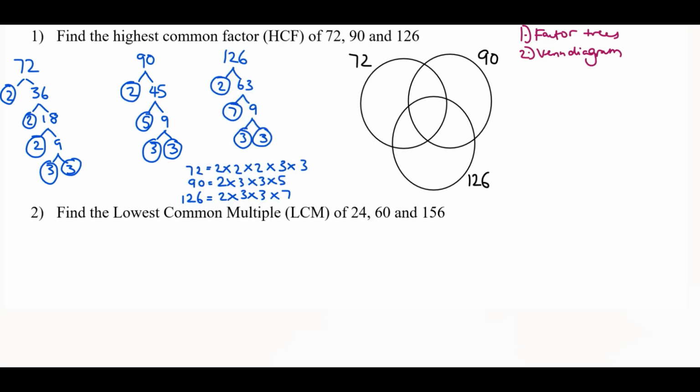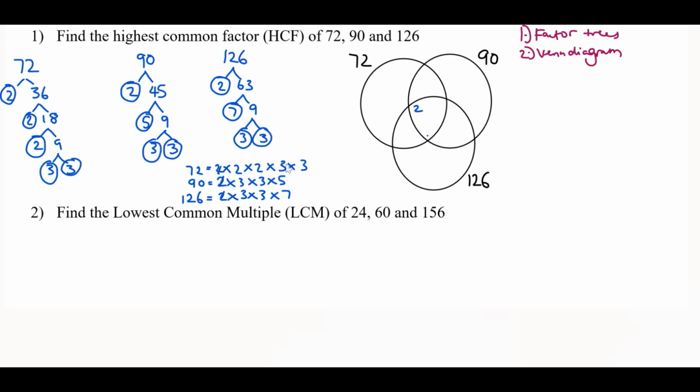So now, just like before, we are going to start off with the factors that go into all 3 of these numbers, and that will be here, because in this section, all 3 circles connect. So we are looking for prime factors that come up for all 3 numbers. Starting off, we can see 2, so we're going to write 2, and cross these out.